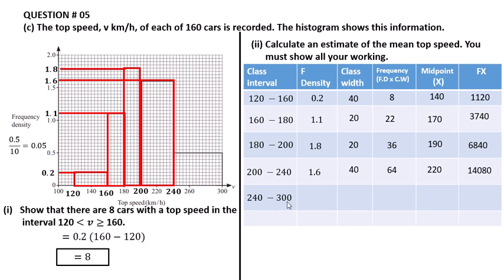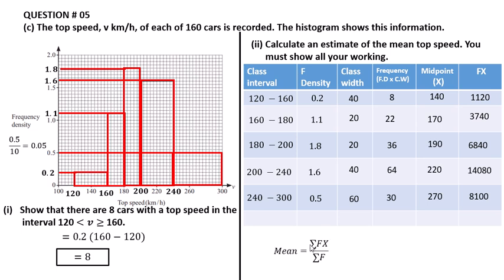The next class is 240 to 300 like this. Now we draw the frequency density line. Here the value is 0.5. So the frequency density is 0.5, class width is 60, frequency is 30, and midpoint is 270. F of x is equal to 8100.